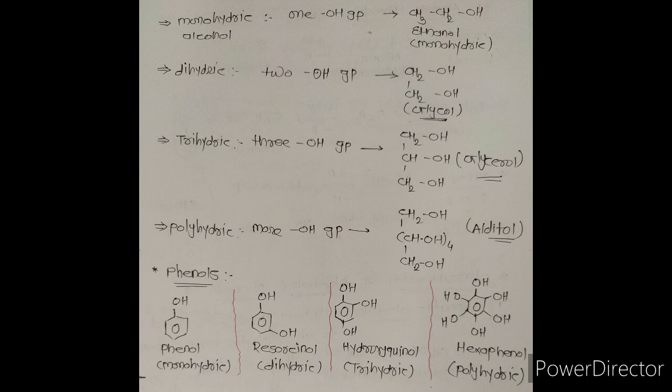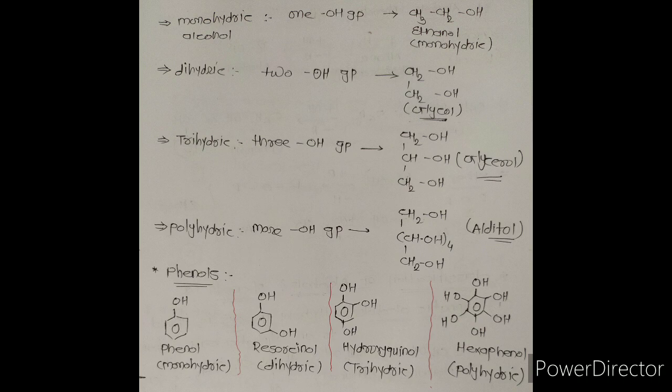Next is classification of phenols. Phenol has an OH group on a benzene ring. Here only one OH group is present on the benzene ring, hence it is called monohydric phenol. Second one is resorcinol, in which the benzene ring contains two OH groups, hence it is called dihydric phenol. Third one, trihydric phenol, means a benzene ring which contains three OH groups.